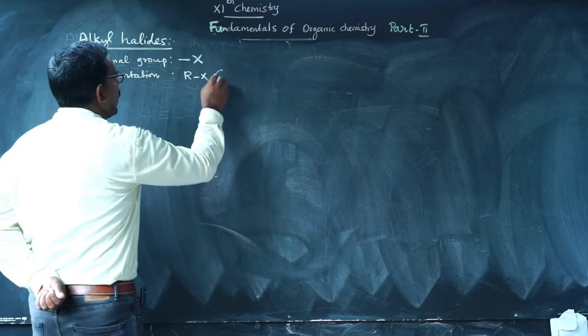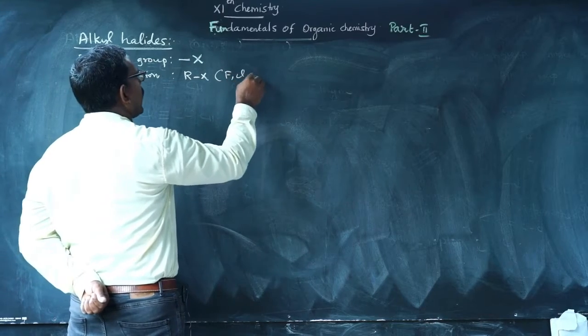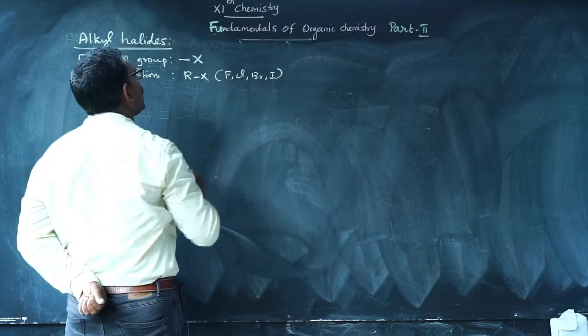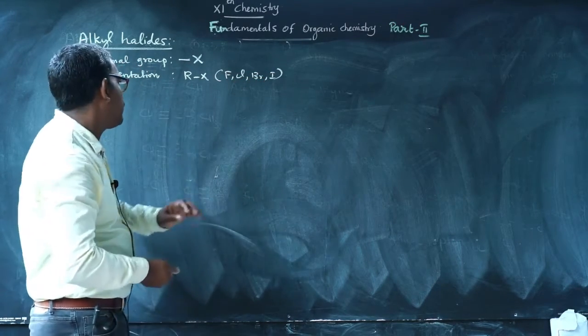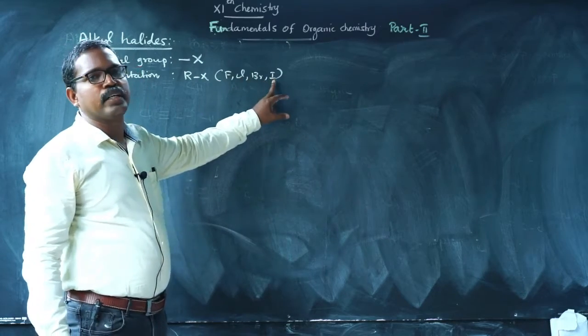The X may be fluorine, chlorine, bromine or iodine. In most cases we write chlorine, bromine and iodine.